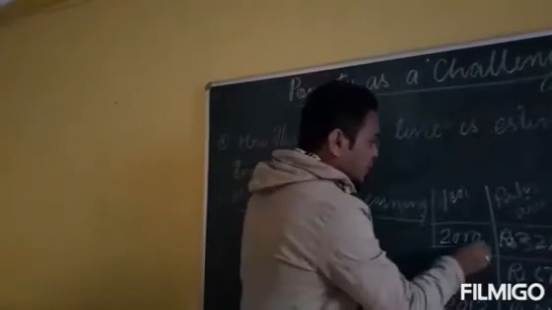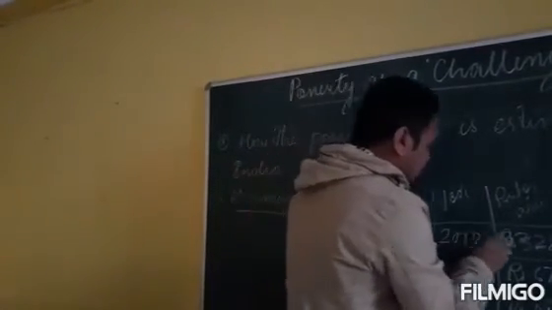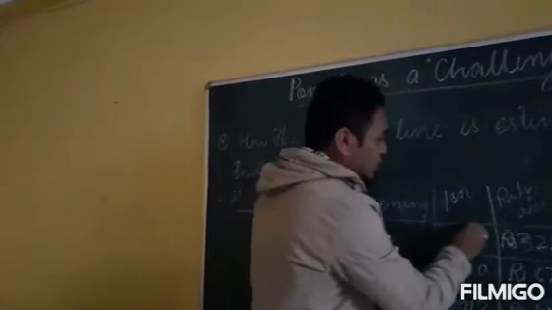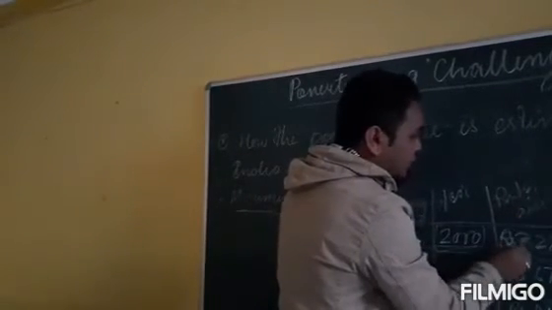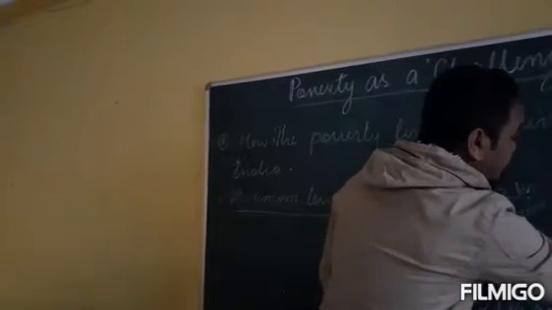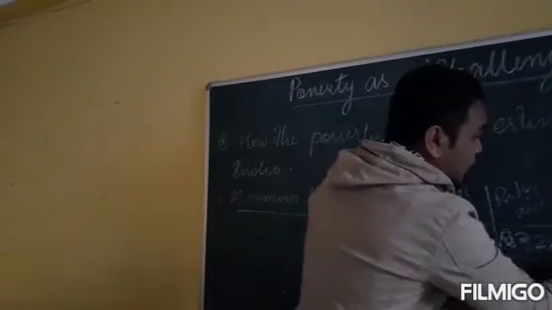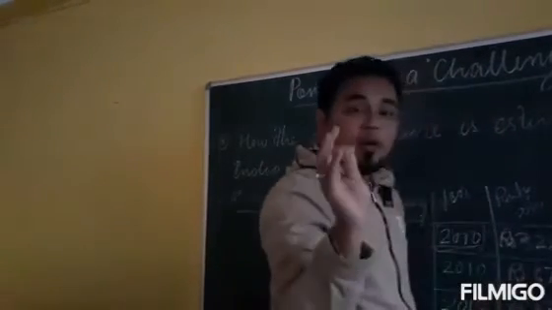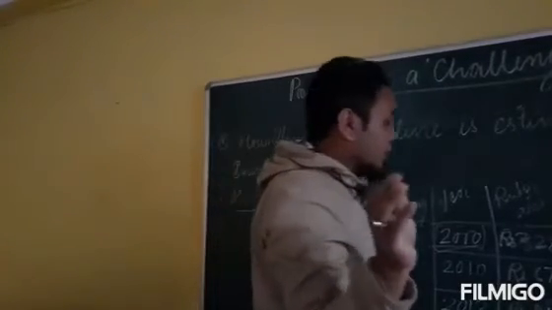Understand? So in the year 2000, rural people had to earn rupees 328 and urban people had to earn rupees 454.